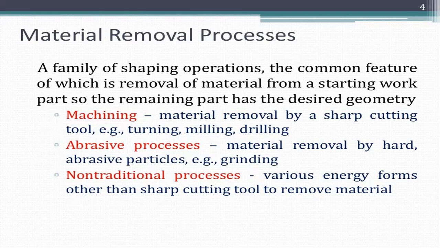Machining is a metal removal process by a sharp cutting tool, and the abrasive process is a metal removal by hard and abrasive particles. In machining, we can use turning, milling, drilling, and shaping operations. They are the examples of machining process. But in abrasive process, grinding is an example. In non-traditional process, various energy forms other than the sharp cutting tool are used to remove the material.